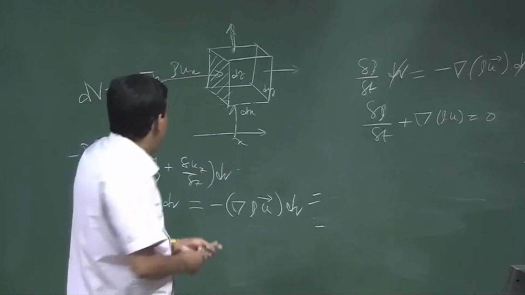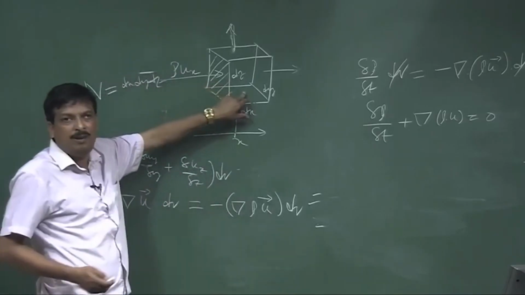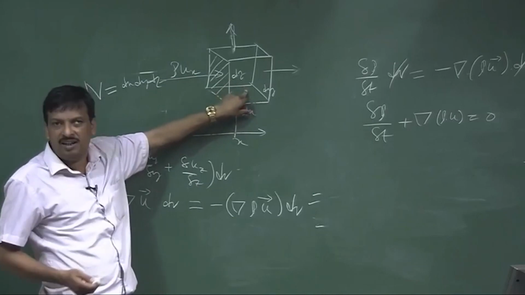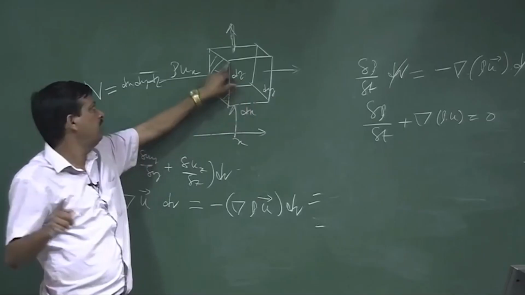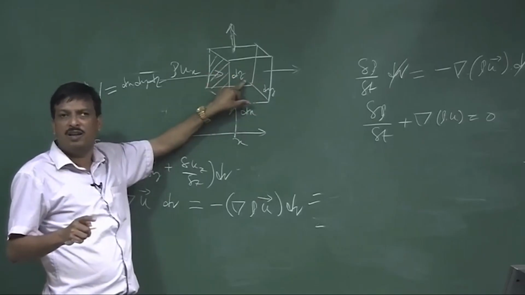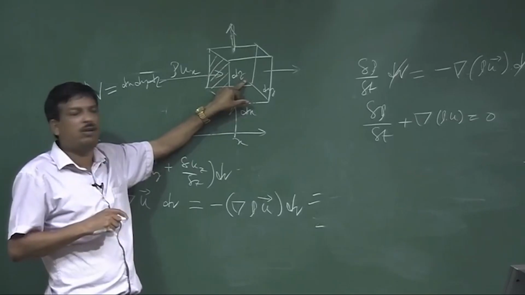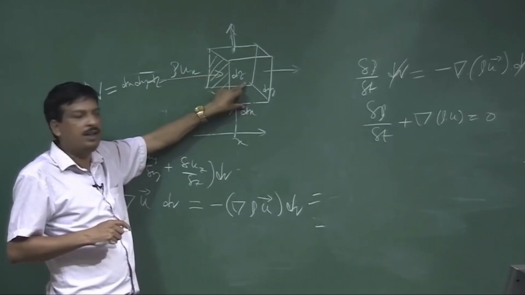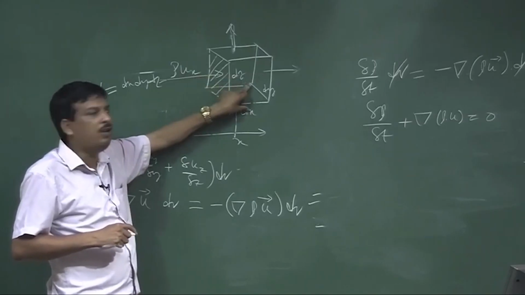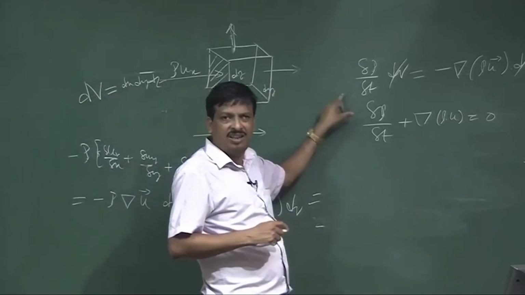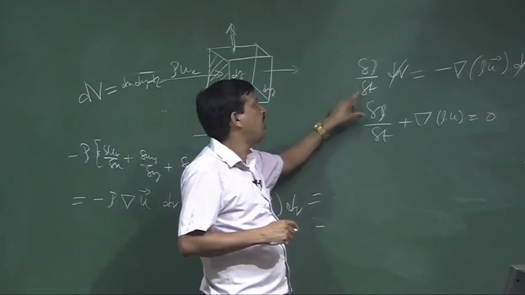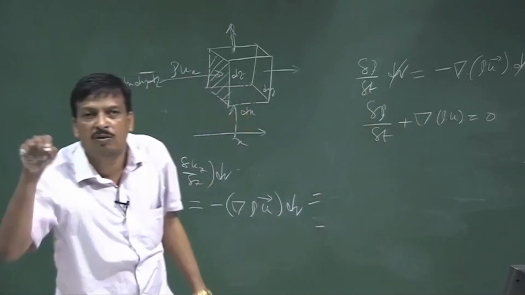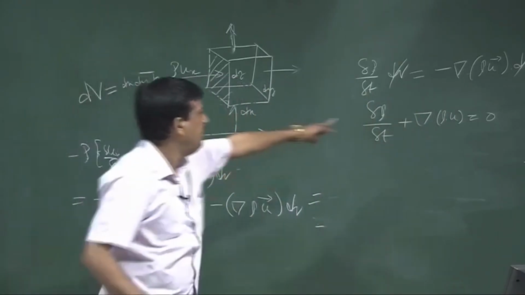So, I can say the amount of mass flux which is increased will be the rate of change of density if the volume remains constant, because I have not changed the volume. If del V remains constant, the amount of deposited particles will increase the density. So, the rate of change of density should be equal to the net mass flux entering the volume. So, it is nothing but this equation.